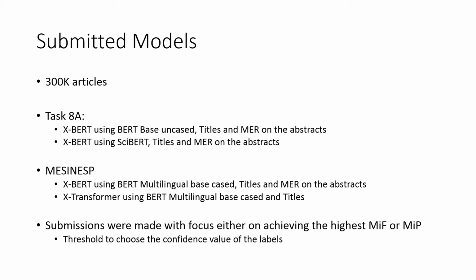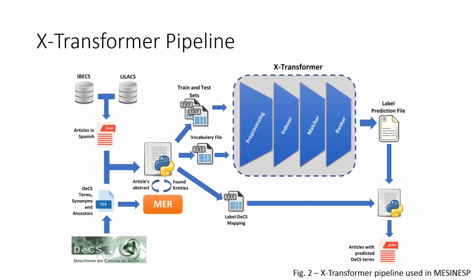For that, a threshold was used to discard each label under a certain confidence value. Taking this into account, we have developed a pipeline that in a first step processes the articles before giving them as input to X-BERT or X-Transformer. After that, the output of the algorithm is retrieved and processed, so that a file with the format required by the competition is obtained.